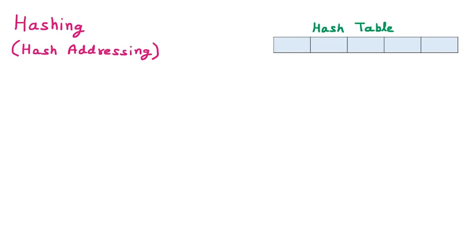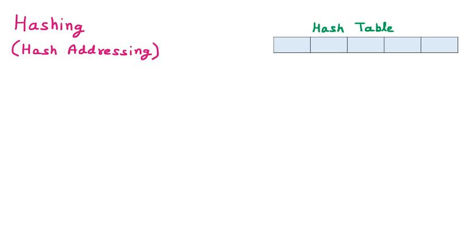Now we are discussing the topic hashing, which has another name called hash addressing. We know that there are different time complexities of algorithms. Time complexity of an algorithm means how much time an algorithm will take for searching or sorting or maybe doing some other task, and that searching and sorting time complexity depends upon the number of elements, because we have seen big O of n, big O of n square, big O of n log n.